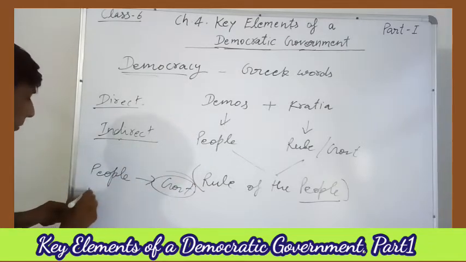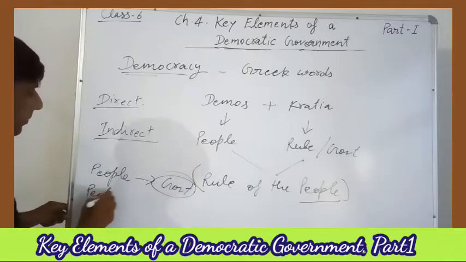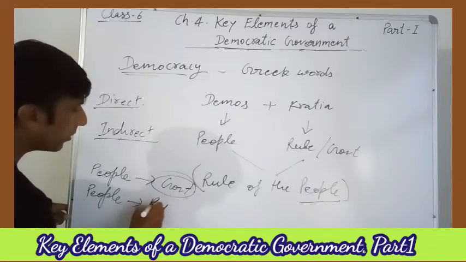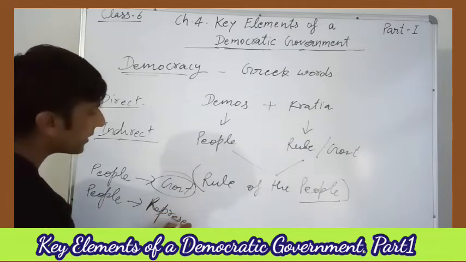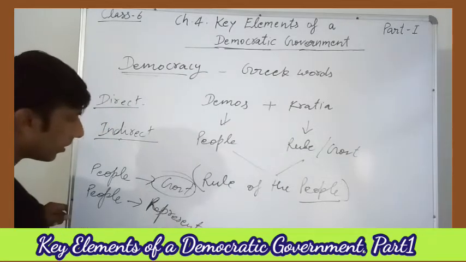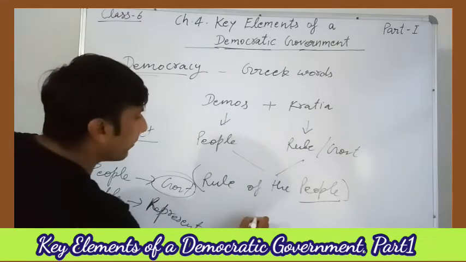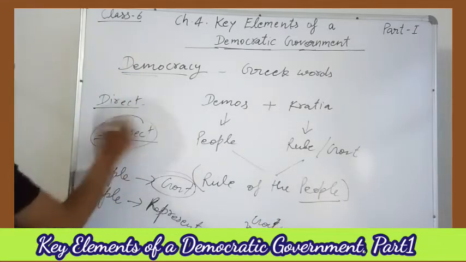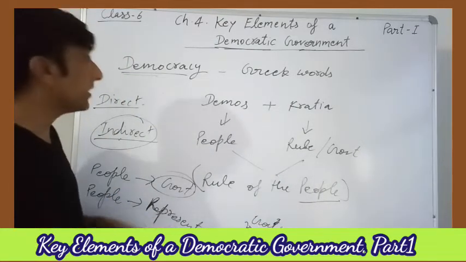But in indirect democracy, people elect their representatives and the representatives run the government. So this is indirect democracy. So India is an indirect democracy.